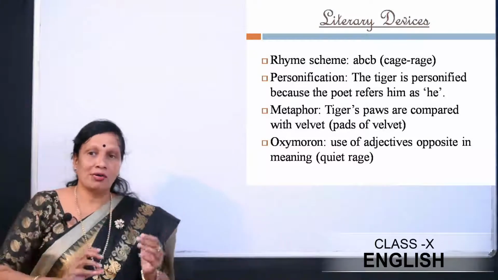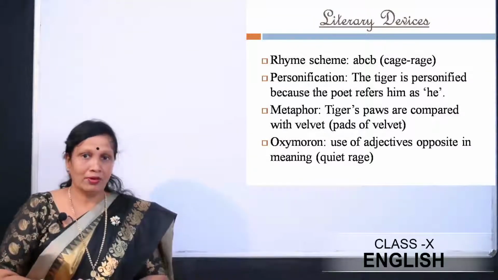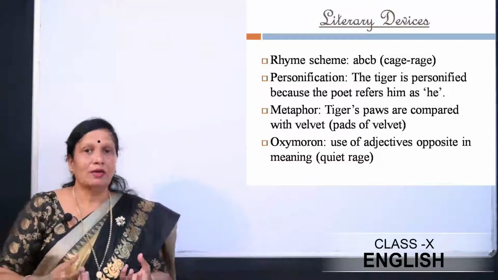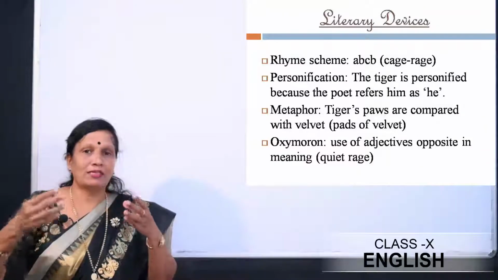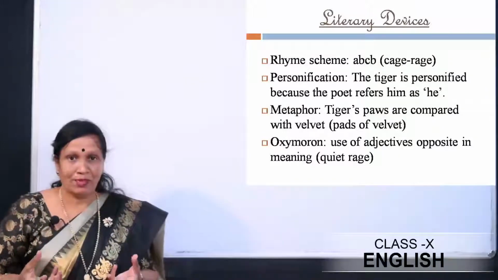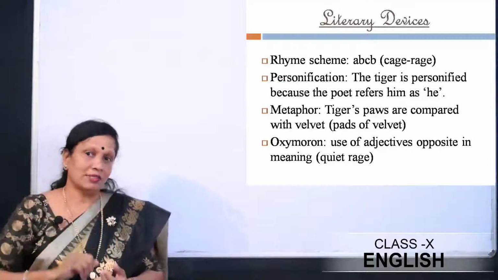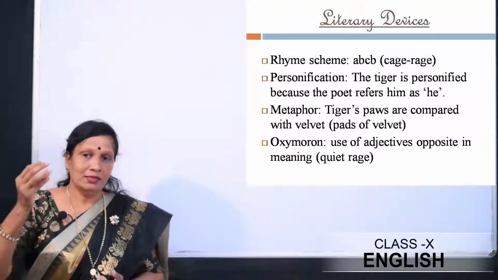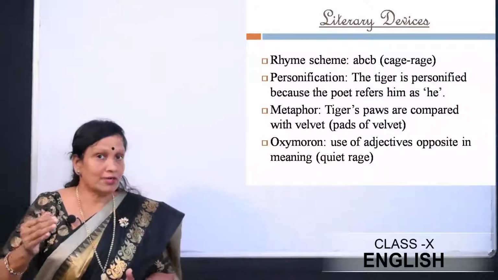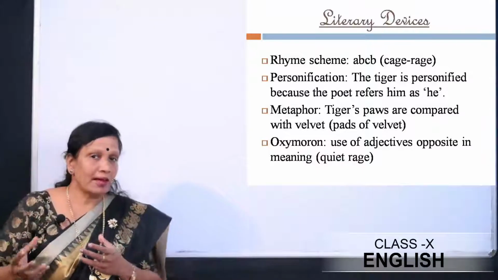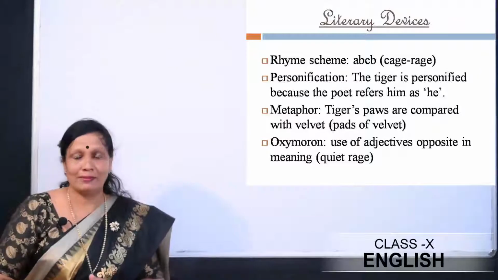The tiger's paws are compared with velvet, that is pads of velvet, right? The soft silky cloth, velvet cloth, when you touch a velvet cloth you have that feeling of softness. So the padded claws of the tiger have been compared with this velvet, right? So that is metaphor. I hope you remember metaphor is a poetic device where the poet compares 2 different things without the use of like or as.